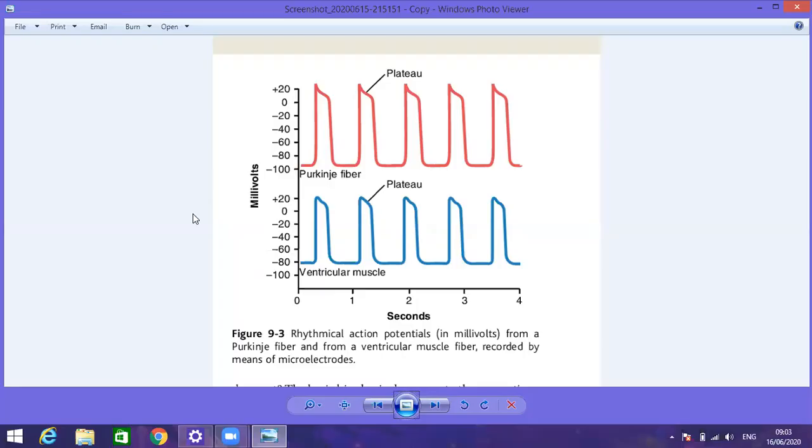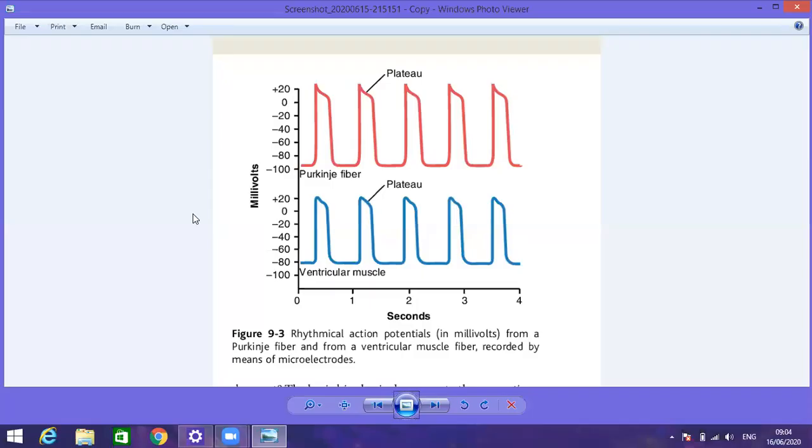How the action potential is generated, the basic concept: there are two types of action potential. One is the spike action potential, and that is generated in the skeletal muscle fibers. At the resting condition, the membrane is polarized.